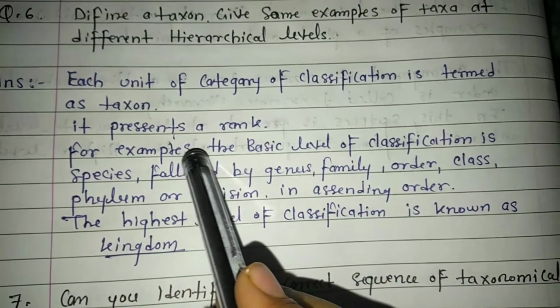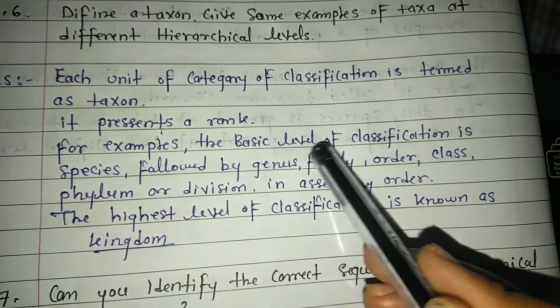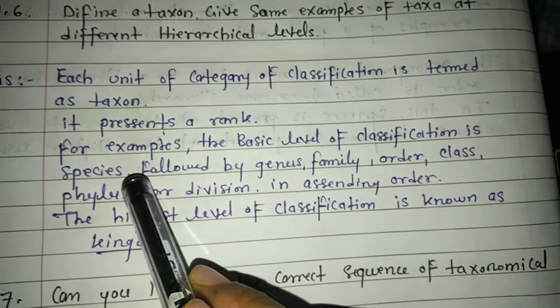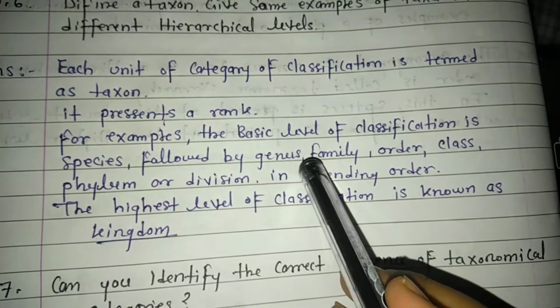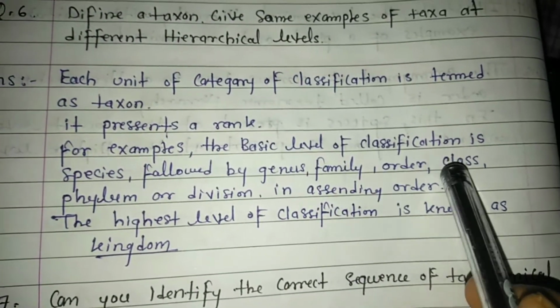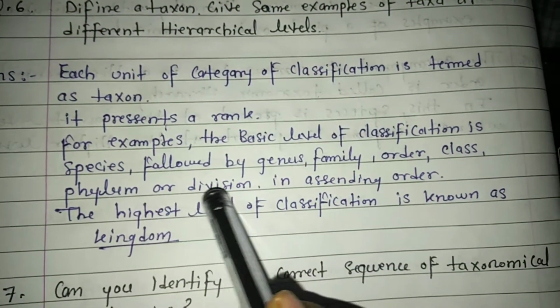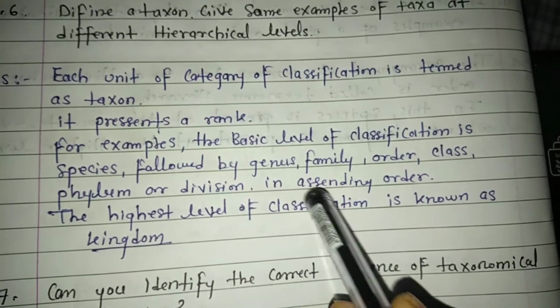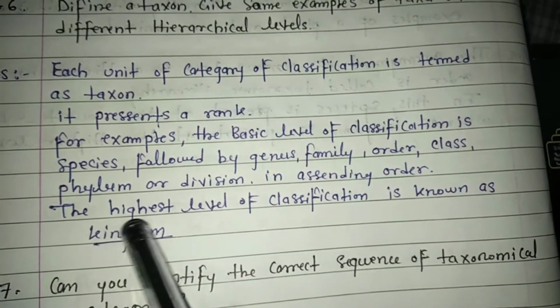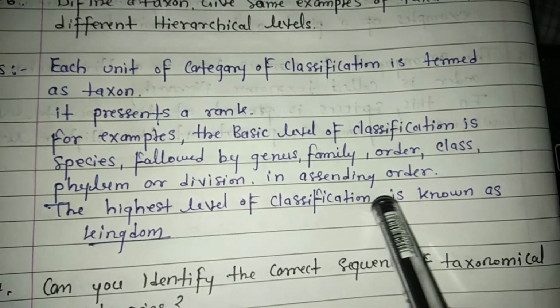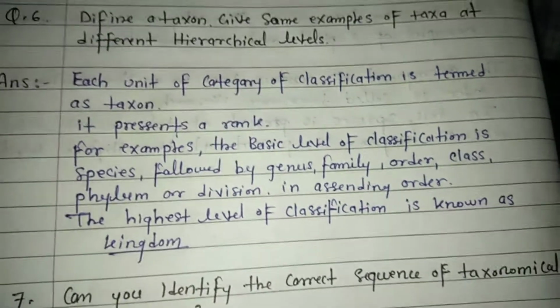For example, the basic level of classification is species, followed by genus, family, order, class, phylum or division in ascending order. The highest level of classification is known as kingdom.